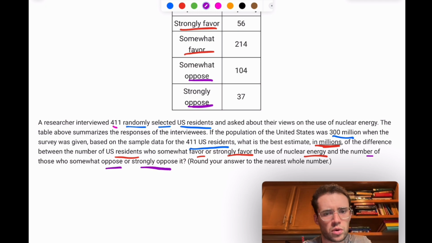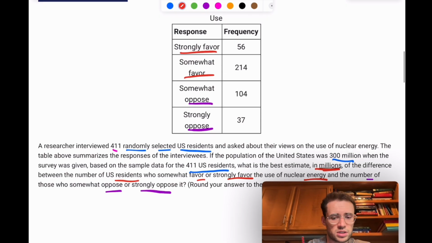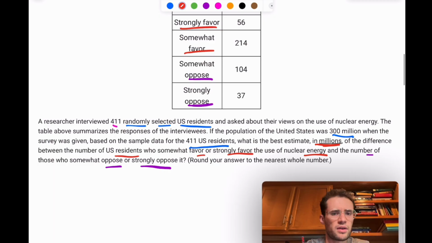Okay, so we basically want to figure out what proportion of the total are somewhat or strongly in favor, then what proportion of the total are somewhat or strongly oppose. And then multiply that by this 300 million. Then you could get the estimated numbers for each, and then you just find the difference between those two.